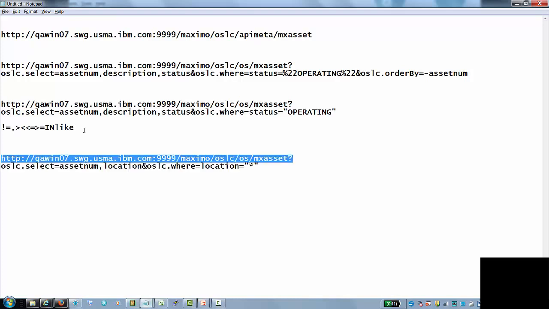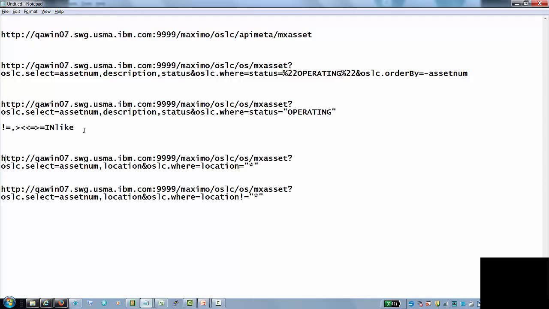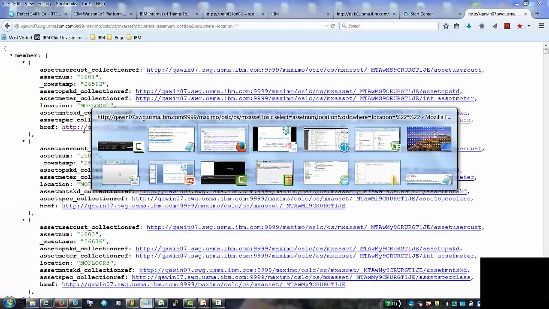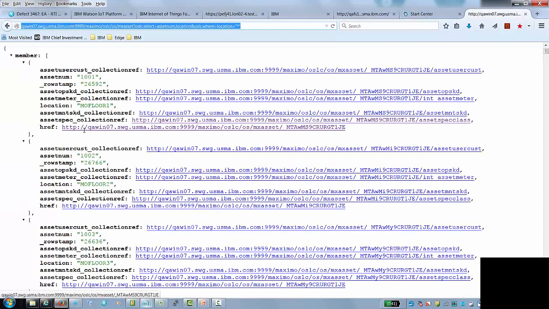And back in Notepad, I wanted to show you one specific thing. Querying for null and not null values, so very specific. What I'm doing is selecting asset and location. I'm looking for MX asset, getting the asset number and location. And this first one where I say location equals star or asterisk, how that's treated is basically giving me all the assets where the location value is not null. So equal asterisk means not null, and that would return a list of assets.